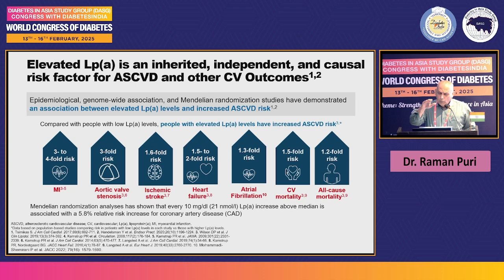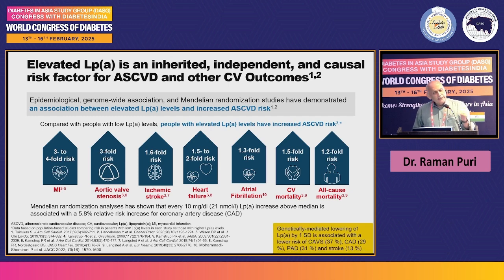A population with high lipoprotein A has 3 to 4 times more incidence of myocardial infarction, a threefold increase in aortic stenosis, and a 1.6-fold increase in ischemic stroke, heart failure, and so on, as compared to those persons who are at a lower level of lipoprotein A. Remember, there is also genetically mediated lowering of lipoprotein A.